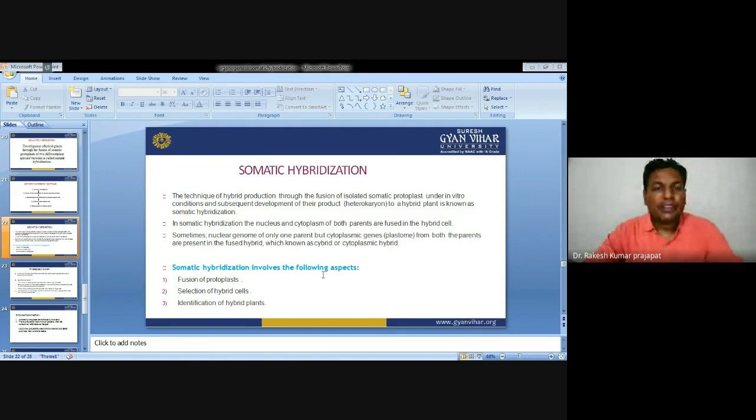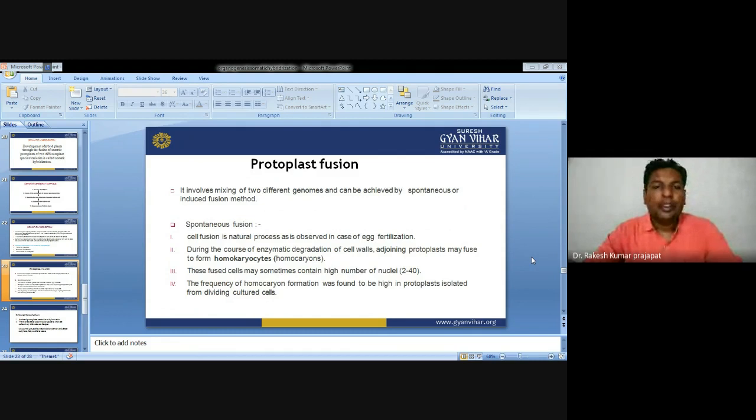Somatic hybridization involves the following aspects: fusion of the protoplast, then selection of the hybrid cell, then identification of the hybrid plant. Protoplast fusion involves mixing of two different genomes, and can be achieved by spontaneous and induced fusion. Spontaneous fusion, or cell fusion, is a natural process observed in egg fertilization. During enzymatic degradation of the cell wall, adjoining protoplasts may fuse to form a homokaryon.